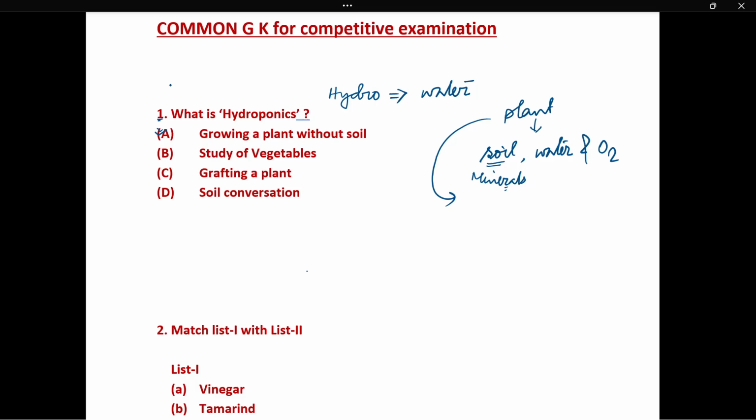In hydroponics, what they do is they only add water with minerals, which normally the plant absorbs from the soil. So like this, the method is called hydroponics. I hope you understand this.